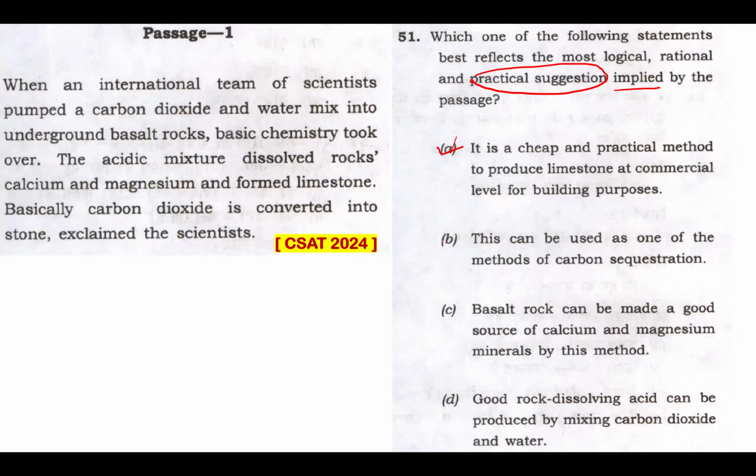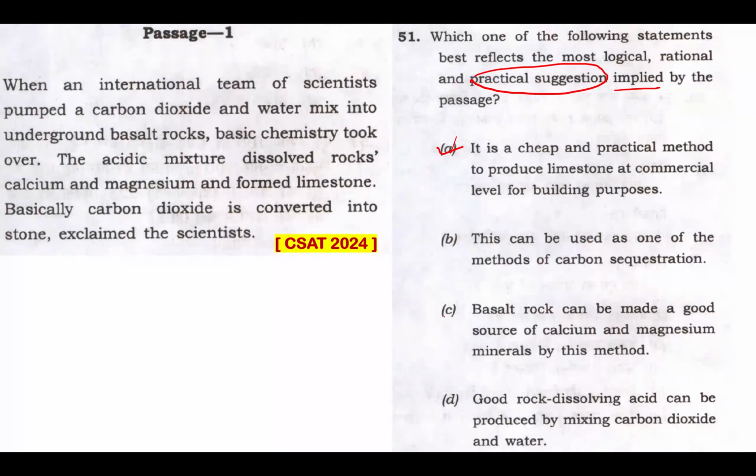Let me read further, then I'll come back to this. Option C. Basalt rock can be made a good source of calcium and magnesium minerals by this method. But this passage is all about limestone formation, not much about basalt rock being the source of calcium and magnesium minerals by any method.